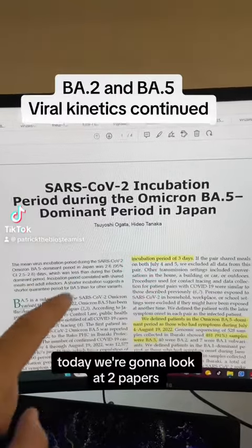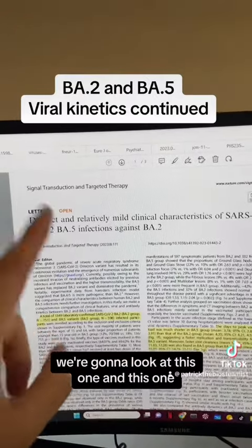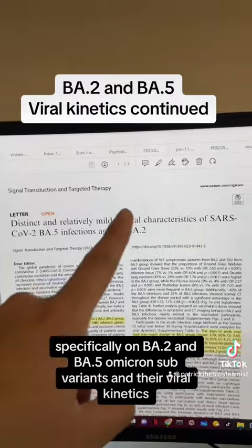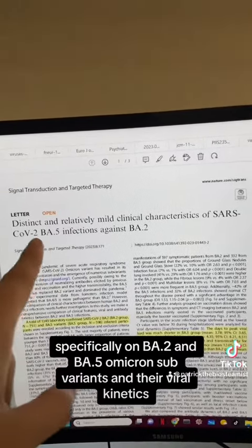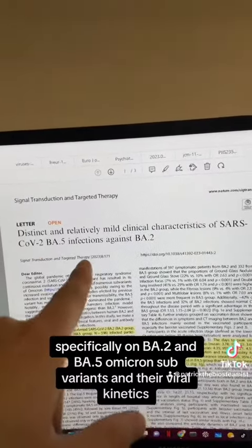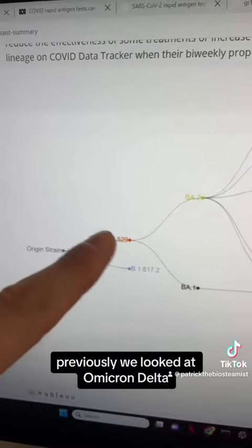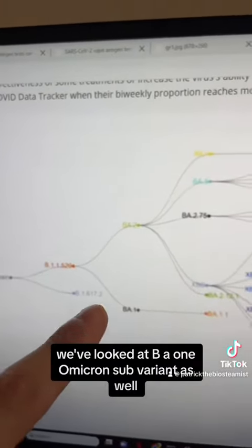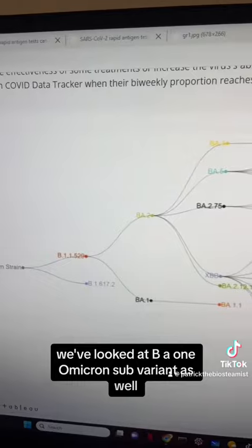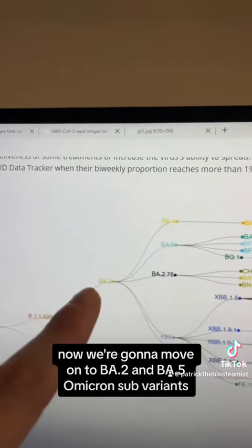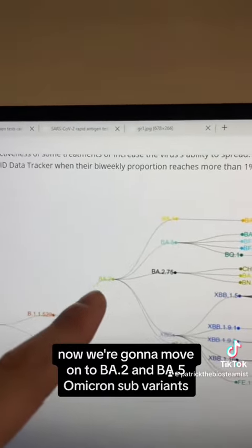Today we're going to look at two papers. We're going to look at this one and this one, specifically on BA.2 and BA.5 Omicron subvariants and their viral kinetics. Previously, we looked at Omicron, Delta. We've looked at BA.1 Omicron subvariant as well. Now we're going to move on to BA.2 and BA.5 Omicron subvariants.